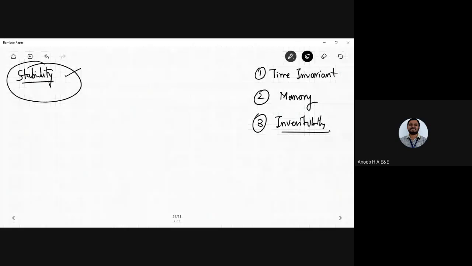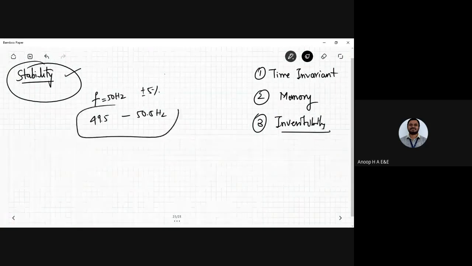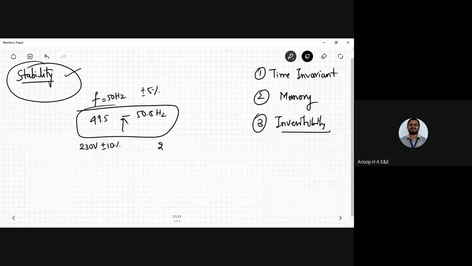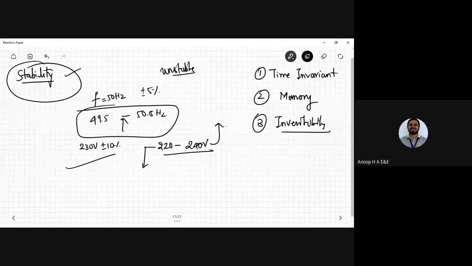So if I want to operate the frequency of the system at 50 hertz, the limit would be plus or minus 5% of it. So 49.5 hertz to 50.5 hertz, I can say this is the stability limit of the system. In the same way, the voltage levels, plus or minus 10%, 220 volts to 240 volts, single phase AC system, I can call that the stable range. Any value below it or any value above it, I can call the system unstable. The unstable nature of the system will be exhibited here.